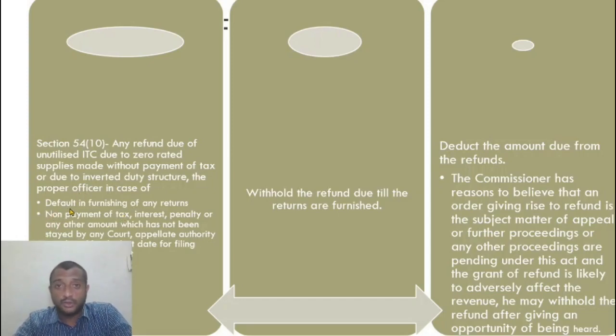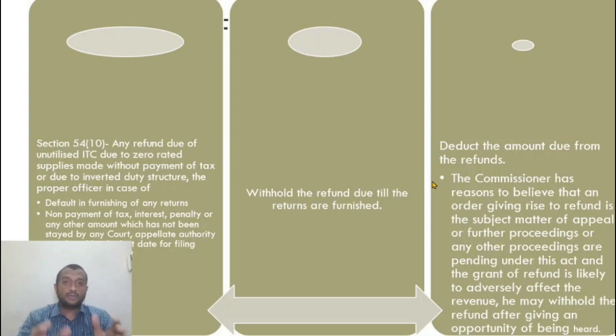If he has not furnished returns also, the proper officer is given the power under 54 subsection 10 to withhold the refund till the returns are furnished. If he files the returns immediately, then he just cannot withhold the refund. He can deduct the amount due from the refunds. The commissioner, if he has reasons to believe that the refund is subject matter of appeal or any other proceedings are pending under this act, and the grant of refund is likely to adversely affect the revenue, he may withhold the refund after giving an opportunity of being heard.